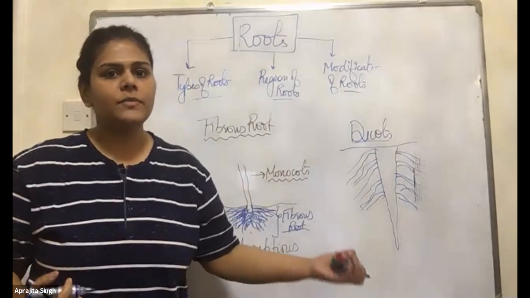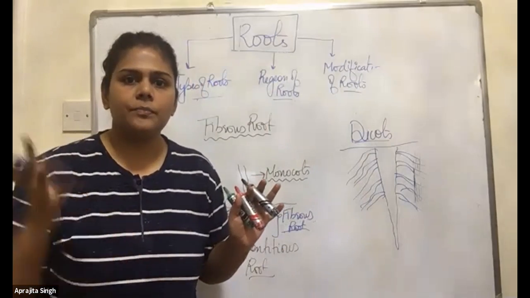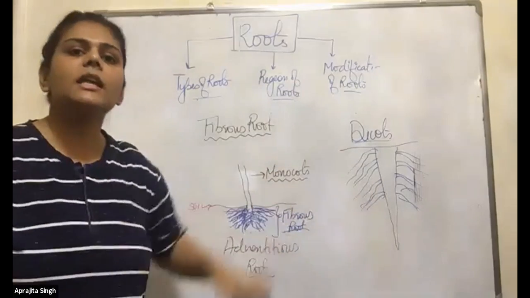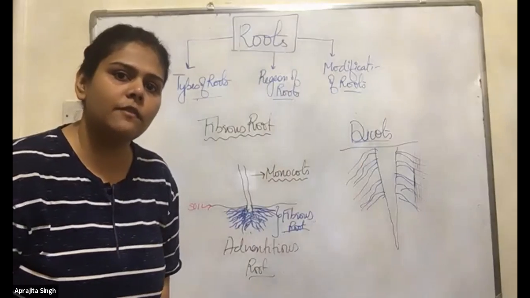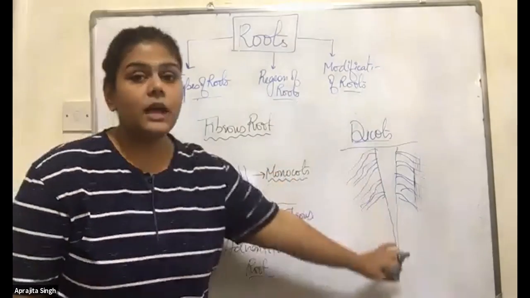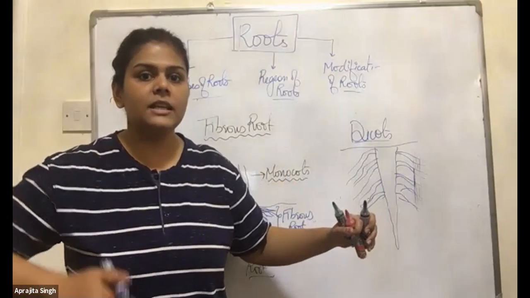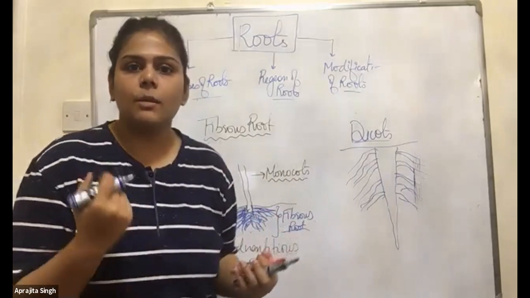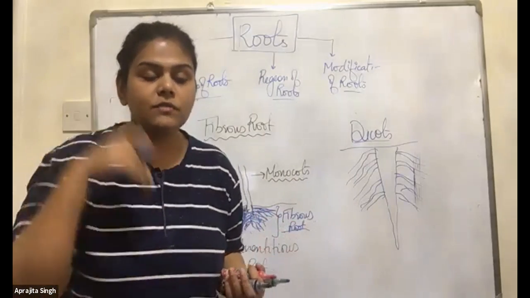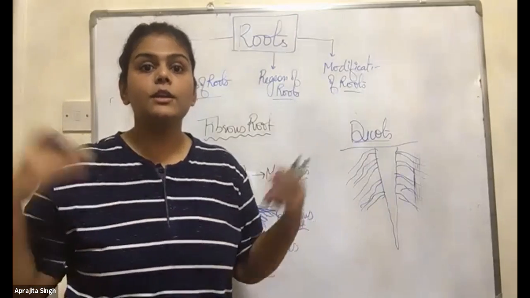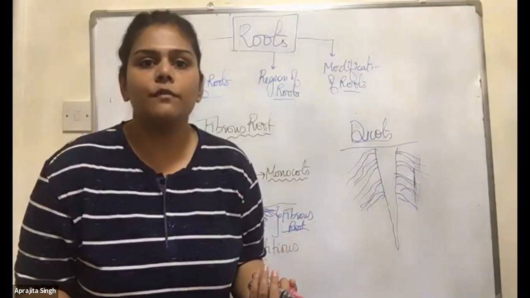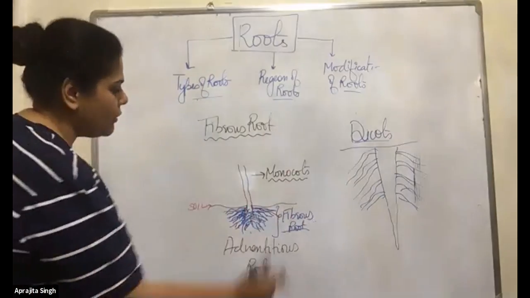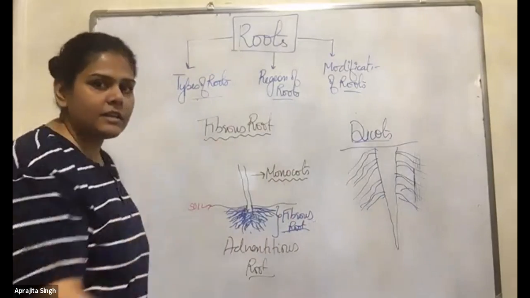Sometimes rain falls, okay? So they need less water. So it can be present on the upper part of the soil. They don't have to dig deep inside the soil in search of water and nutrients. But the dicots are strong plants. They need support also. So the roots do many roles: support system, and getting water and nutrients from deep in the soil because they need a huge amount of water and nutrients. But these monocots are small plants. They can manage.